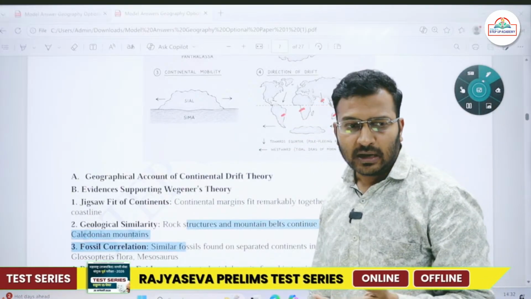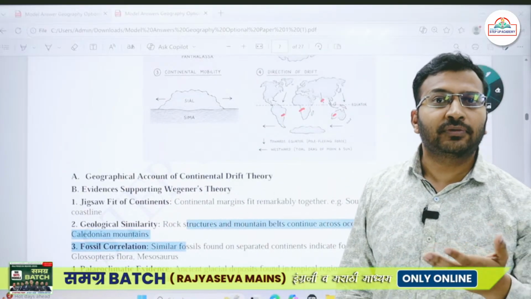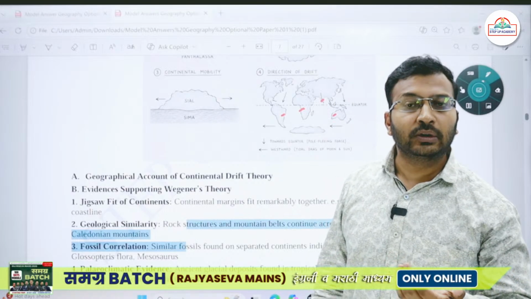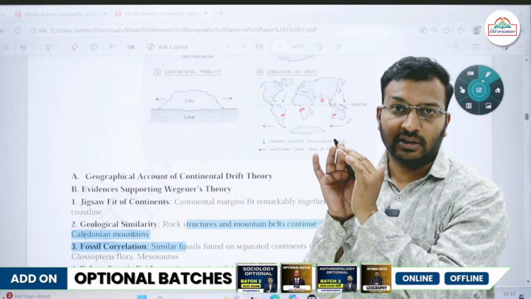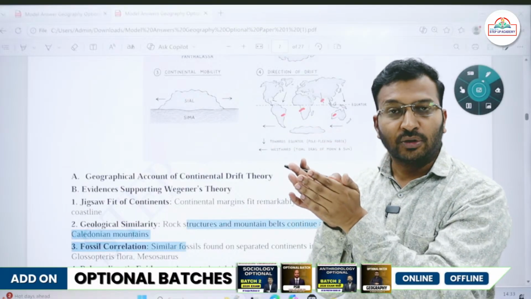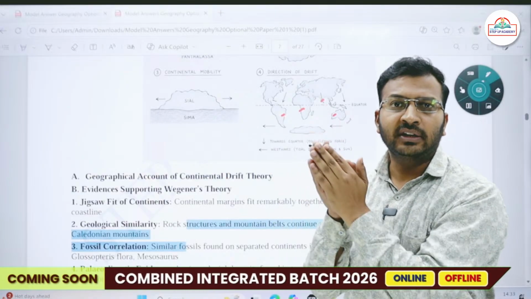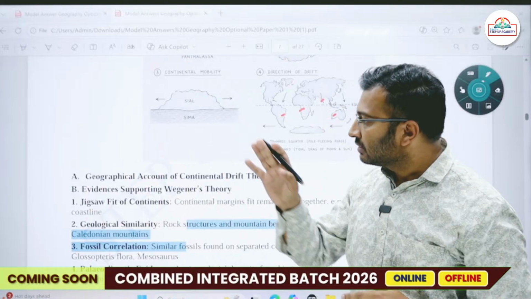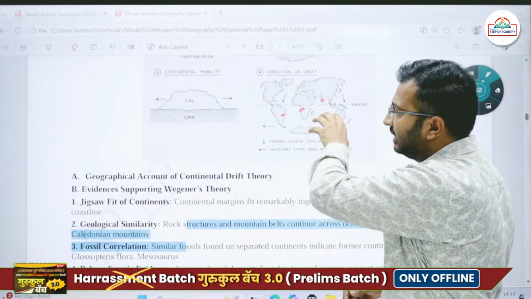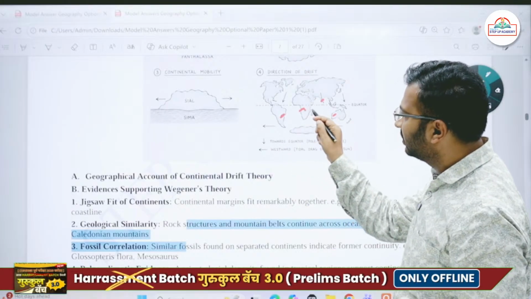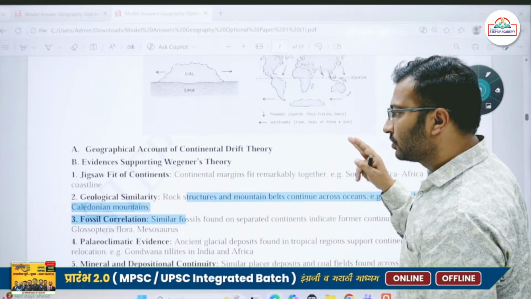For example, let's say I talk about the Asiatic lion. So where do we find the Asiatic lion? We find the Asiatic lion only in the Gir National Park. So it has its unique habitation, its unique location. Currently we'll find the Asiatic lion only in Gir National Park in Gujarat. So similarly, some fossils were found at specific locations, and he said that since they are found over here, definitely all these land masses were joined together. Okay, so that is the fossil correlation he gave.